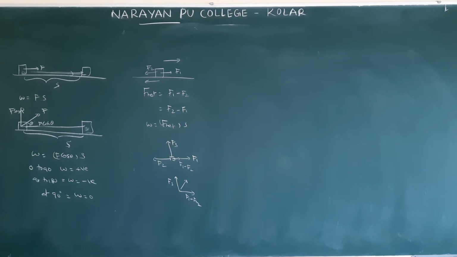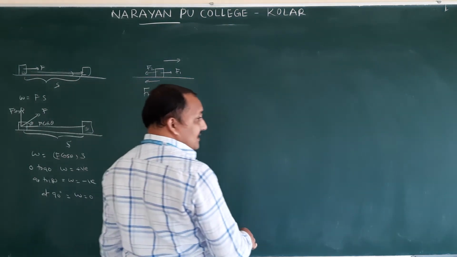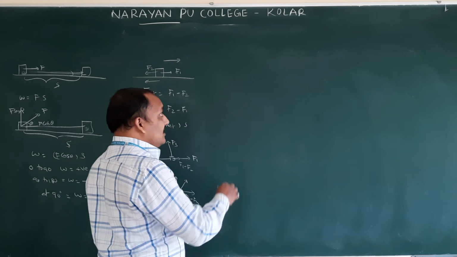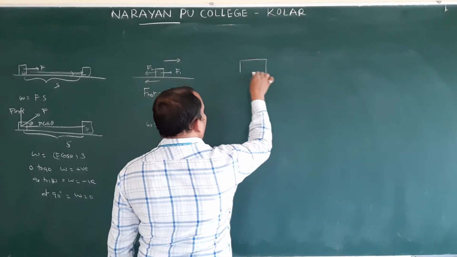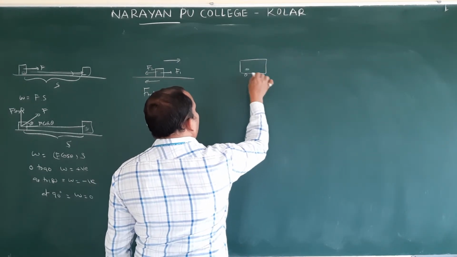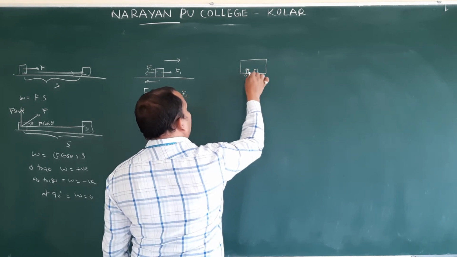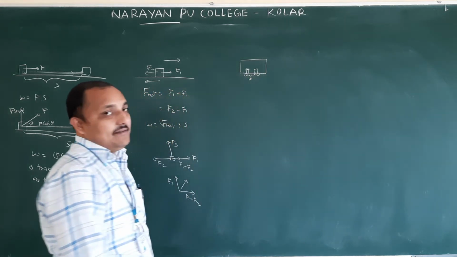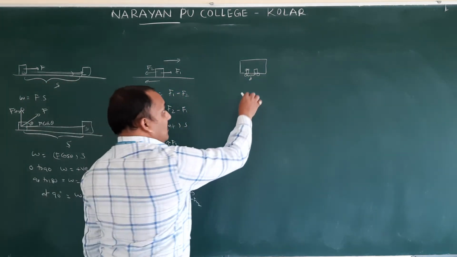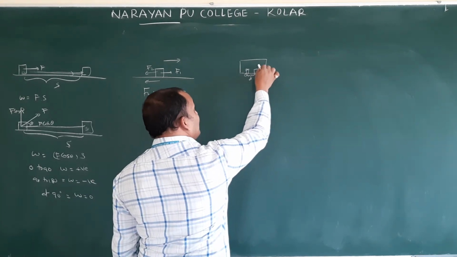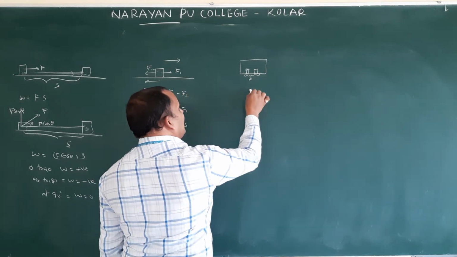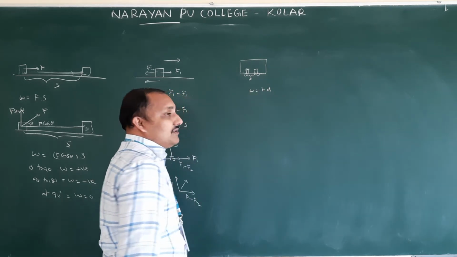Suppose a box is displaced in the bus. Work done in the frame of reference of the bus will be F bar dot D bar, and with respect to the ground it will be D plus D naught. What does it mean? Frame of reference, in the first lesson, motion in a straight line, we discussed. So this is a bus. In this, an object is displacing from here to here. Displacement is D, with respect to the person who is watching within the bus. With respect to him, work done is force into displacement.